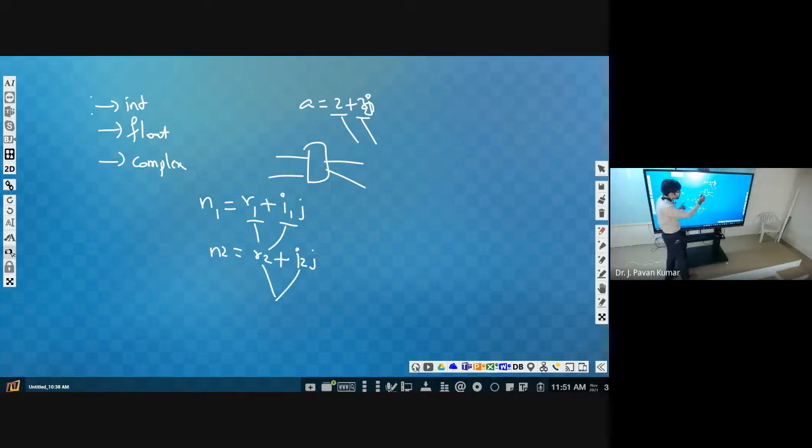So how many inputs do we have to take in total? 4 inputs: R1, I1, R2, I2. Write a program to perform addition and subtraction of given two complex numbers.